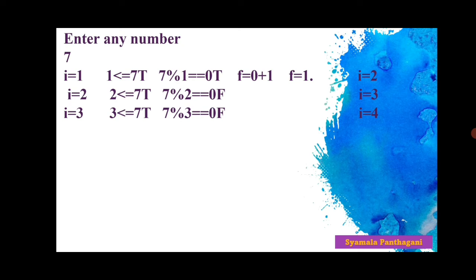3 plus 1 is equal to 4. Now come to the fourth iteration. I is equal to 4. 4 is less than or equal to 7. Is it true? Yeah, that is true.